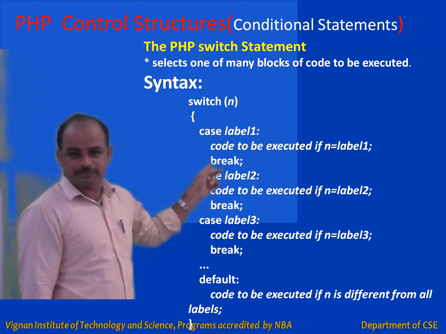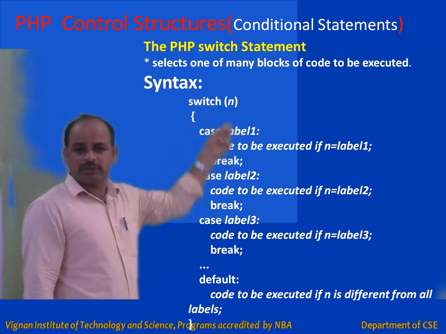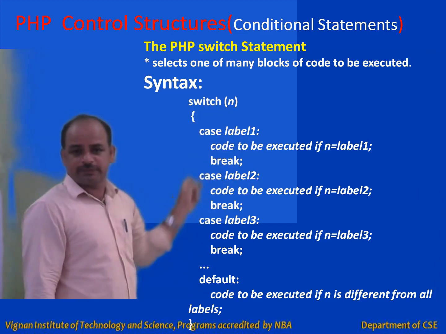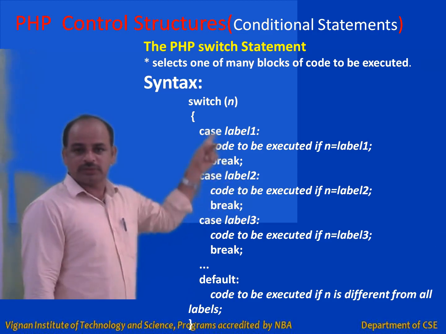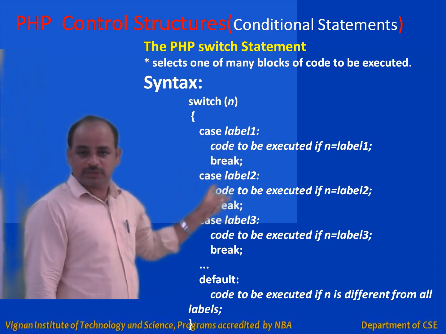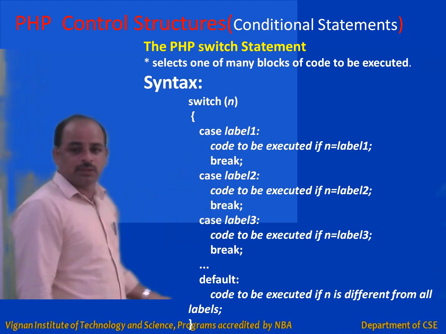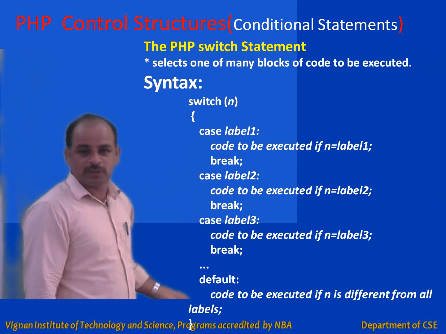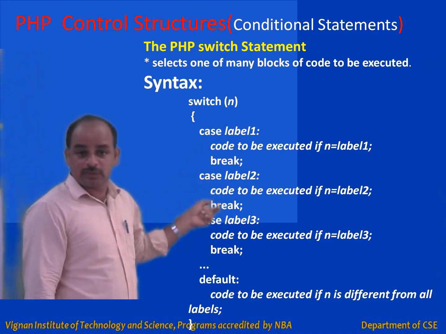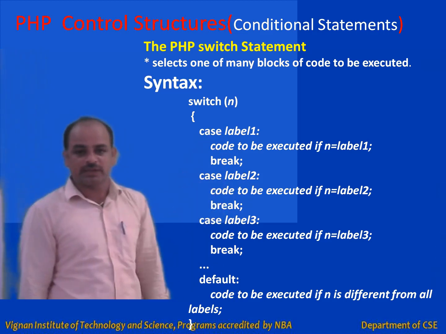For example, if n is not matched with label 1 but with label 2, then the code within case 1 will not be executed. Directly, the code within case 2 will be executed, and then break, so control comes out of the switch block. If you do not use the break, after executing the case 2 block, all the remaining cases will continue. That is the purpose of the break, right?